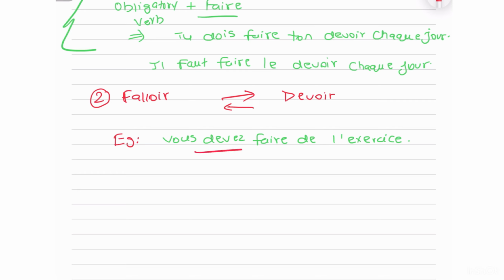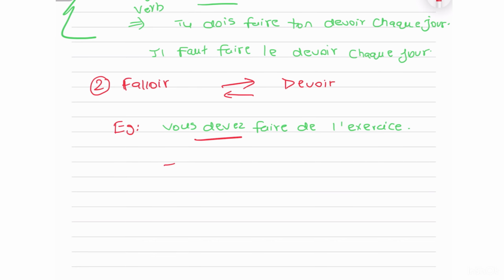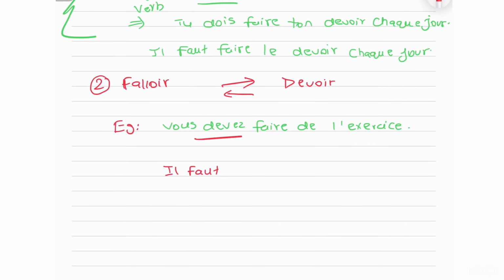I can also say it in another way, that is with the help of the verb falloir. How am I going to do that? Obviously, if I'm going to use falloir, it will always start with il faut. Then, obviously, I'll cut the voir because I'm doing obligation with falloir now. Then, pretty easy, you're going to copy the rest of the sentence. You already have your infinitive, which makes our work even easier.